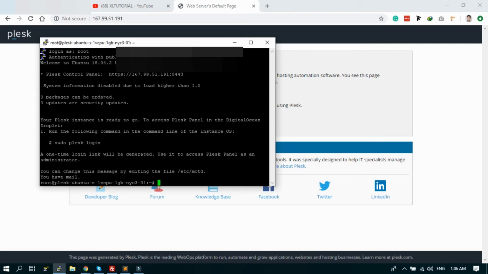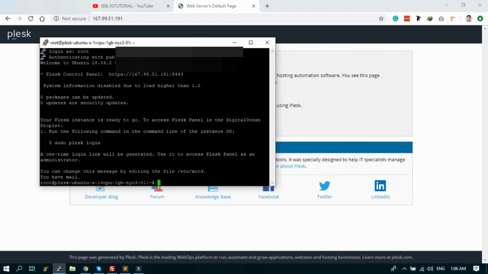Okay, I just logged into my new droplet. Here's some information. Please check control panel. You can log in using this URL, or you can generate a temporary login URL. Just add the command sudo plesk login.